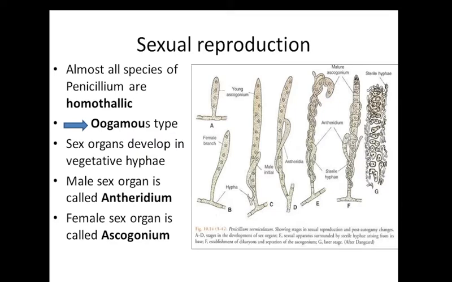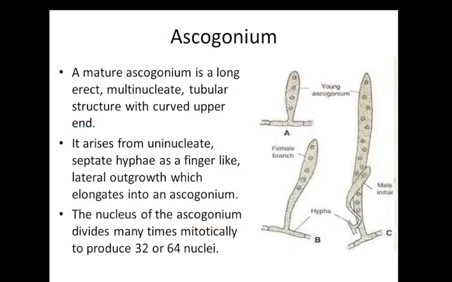Almost all species of Penicillium are homothallic. Homothallic means both the sex organs, male and female, develop from the same thallus, and it is oogamous type. The sex organs develop in vegetative hyphae, and the male sex organ is known as the antheridium, and the female one is known as the ascogonium. Here we can see these are the ascogonium, and nearby these are the antheridium.